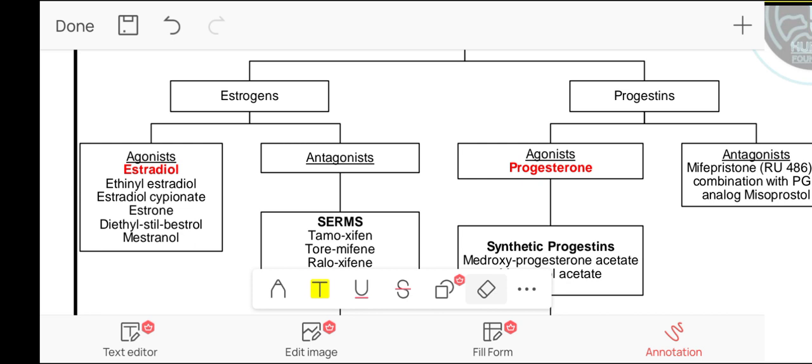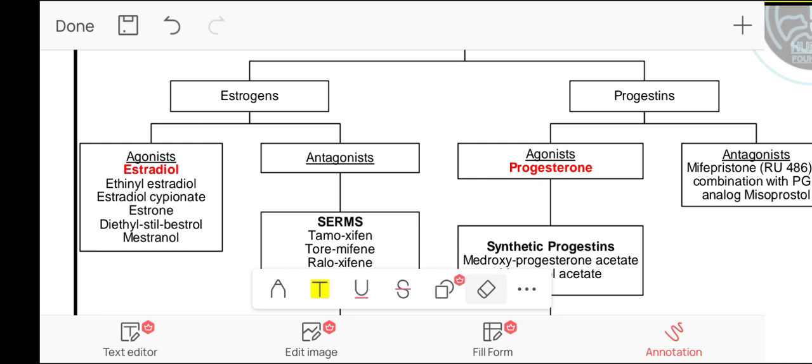Also, estrogen has metabolic effects. That is, it modifies serum protein levels. It reduces bone resorption. It increases coagulability of blood. It increases plasma triglycerides. It reduces LDL. It increases HDL. These are metabolic actions. While estrogen plus progesterone inhibit the secretion of gonadotropins from the anterior pituitary. What are the clinical uses of estrogens? Estrogens are used in the treatment of hypogonadism.